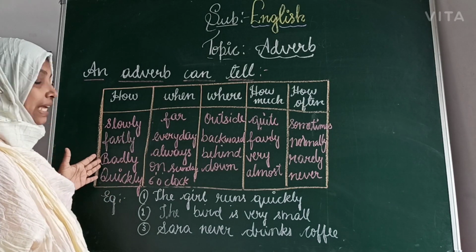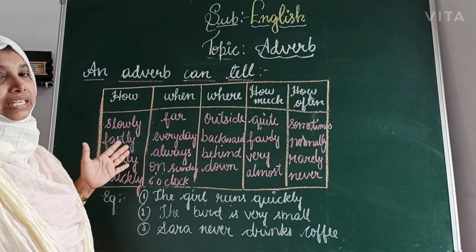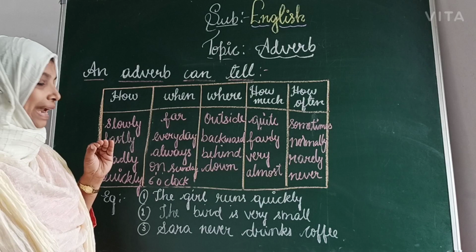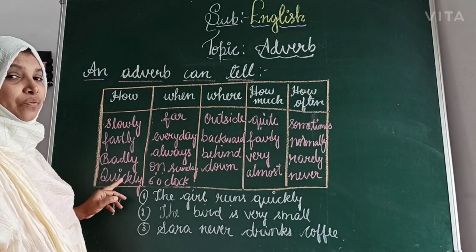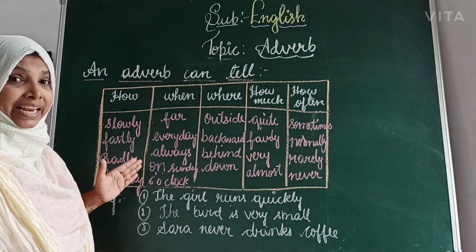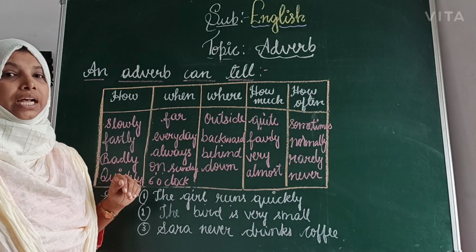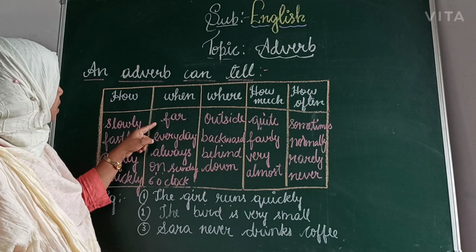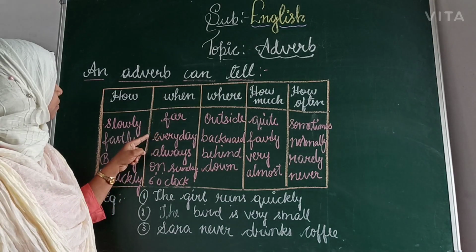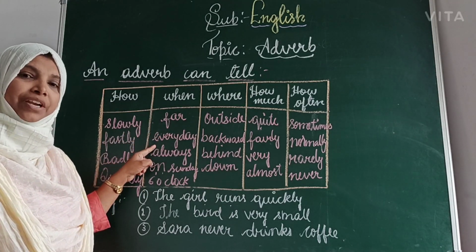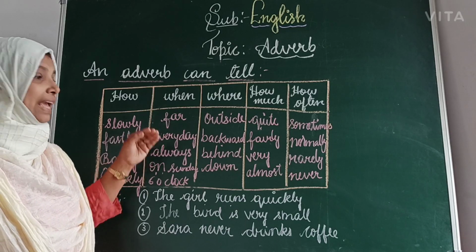Ram is a badly boy. Otherwise, Ram is bad. His handwriting is too badly. Next, quickly. Ram runs very quickly. It tells about the manner, how Ram is. Next one is when. When tells about the time. Then every day. Ram comes every day. It signifies that he is coming every day.